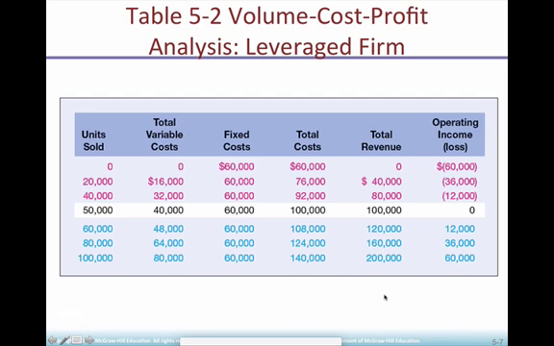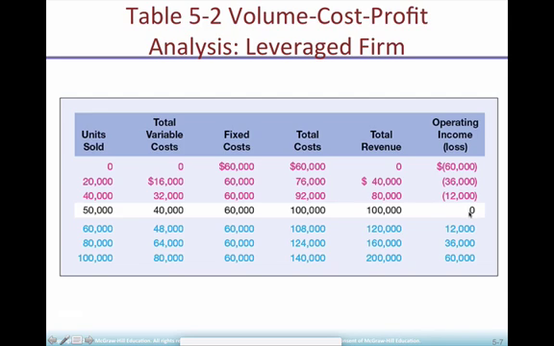Total revenue is quantity in units times price. Then we calculate income and loss for different levels of production. And profit or loss is total revenue minus total cost. You see here is a negative. Total revenue minus total cost, again negative.